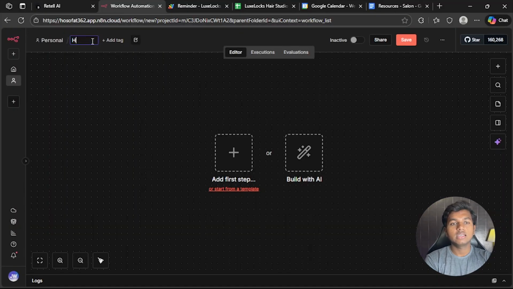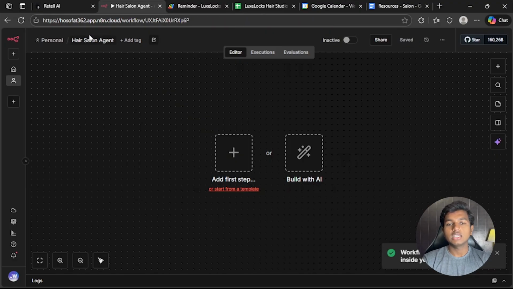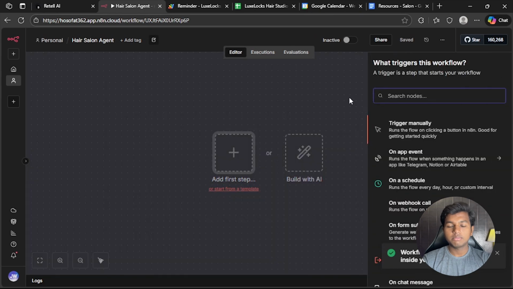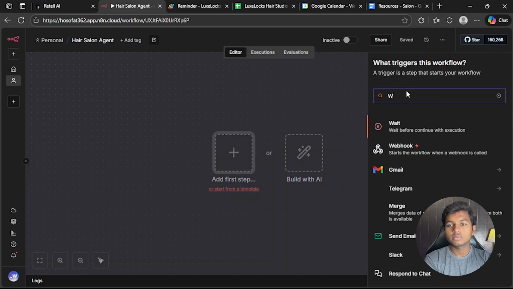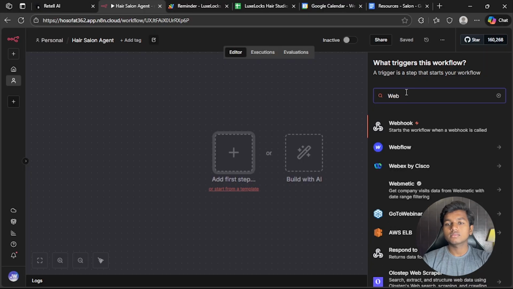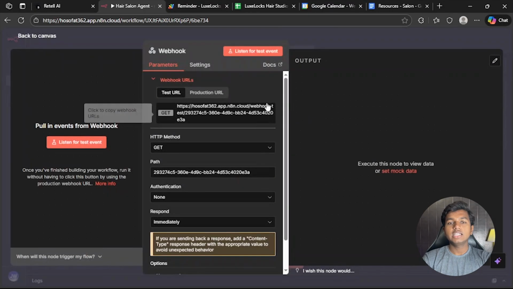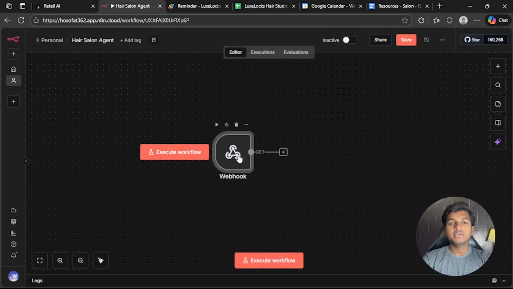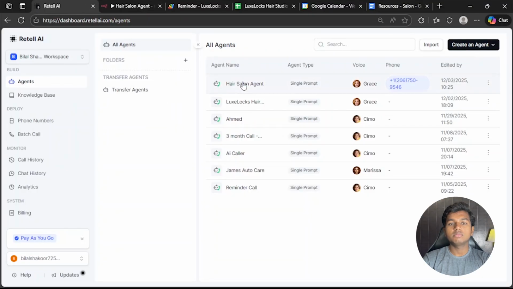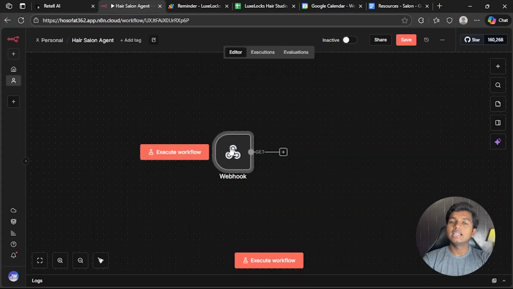Let's add hair salon agent. This is the name of our AI voice agent. Let's add the first step and write webhook. This webhook will get the information from this agent in Retell AI and it will book, cancel or reschedule the appointment.